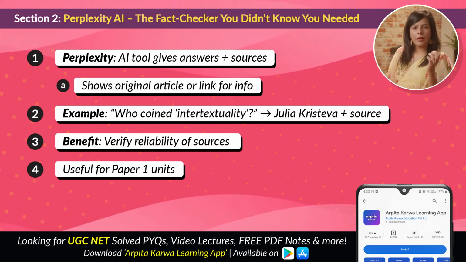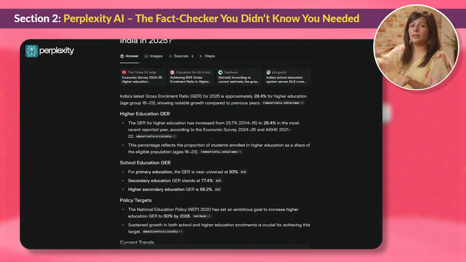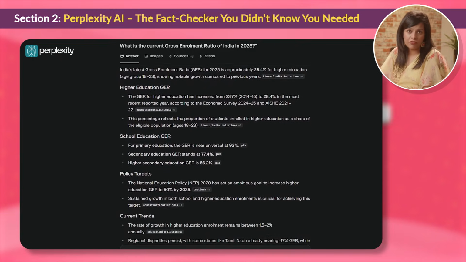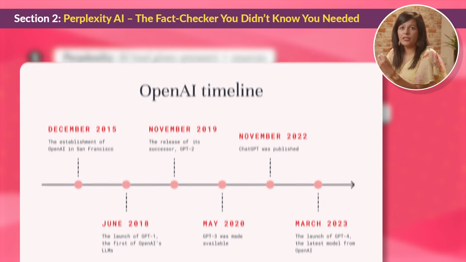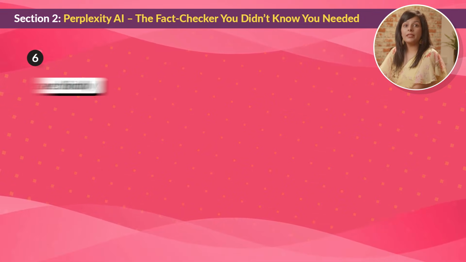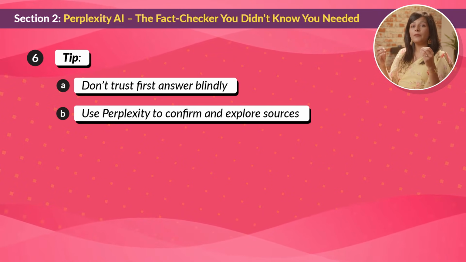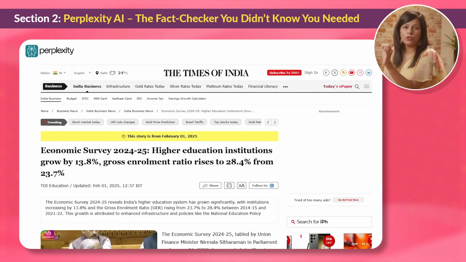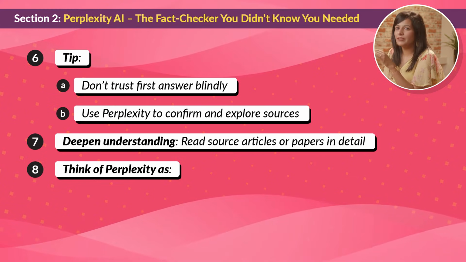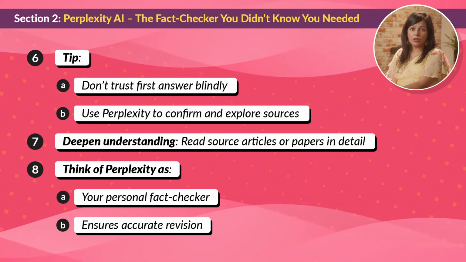This becomes especially useful for Paper 1 units like, say, higher education, people, development and environment, or even information and communication technology. These are areas where ChatGPT might be outdated because its training data stops at a certain point. So instead of trusting the first answer you see, use Perplexity to confirm it and even follow the source for deeper understanding. You can go to the source article or paper and read it in detail. This will boost your understanding. You can think of Perplexity as your personal fact checker who makes sure you're not revising the wrong information.